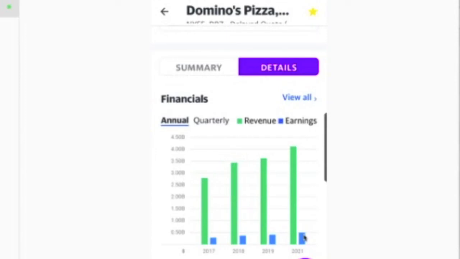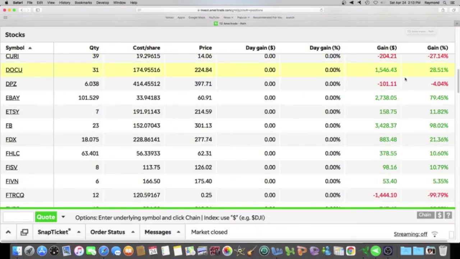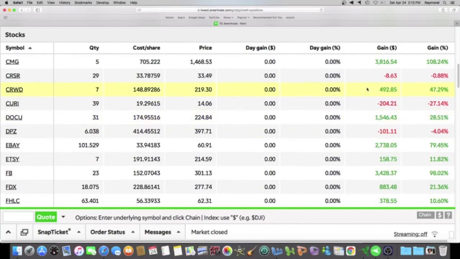So it's not the particular stock that you bought. It's happening to everything. So that's why I always tell you guys, when things get bad in the market, don't bail out. You just have to be patient, wait it out. It will come back.